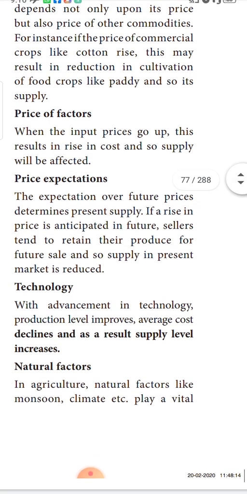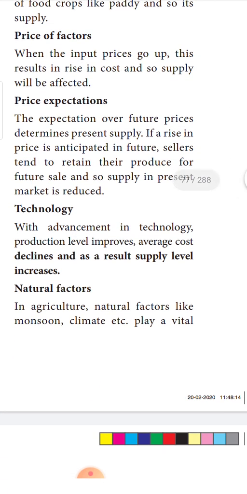Next is price expectation. Suppose, for example, in future, the price of the commodity is likely to increase. It is anticipated that in future, these commodities might increase. In such a situation, the producer will retain the products. He will not supply it presently.